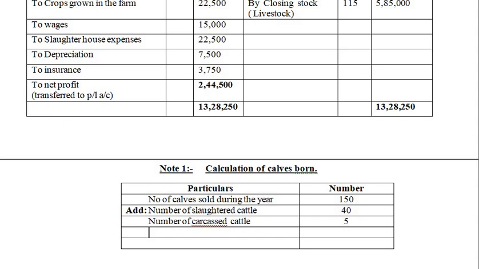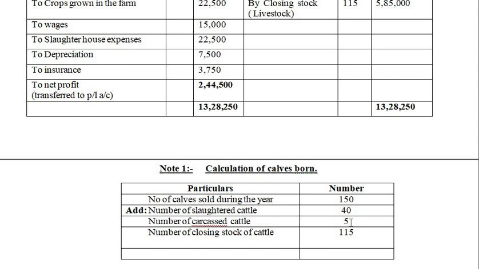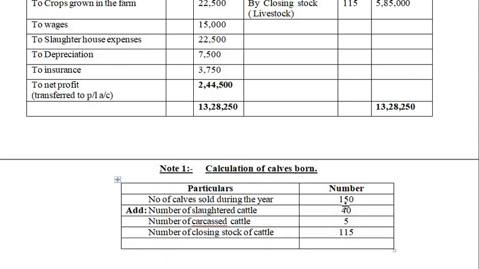So the number of closing stock of cattle is 115. The total of this is 150 plus 40 plus 5 plus 115, which turns out to be 310.